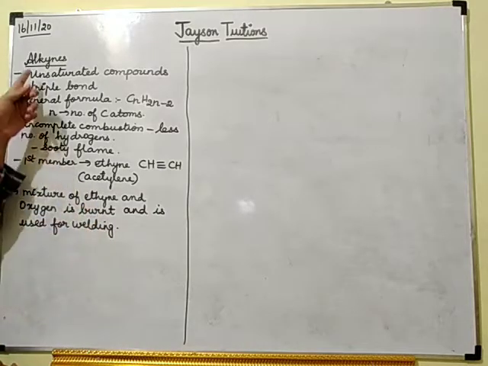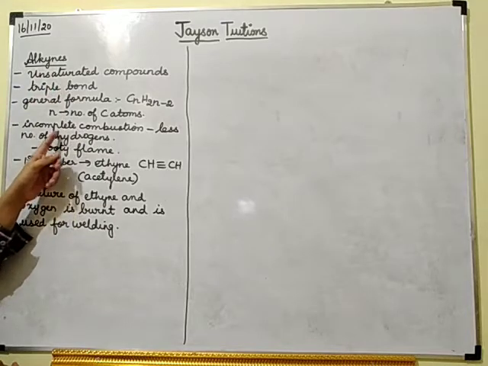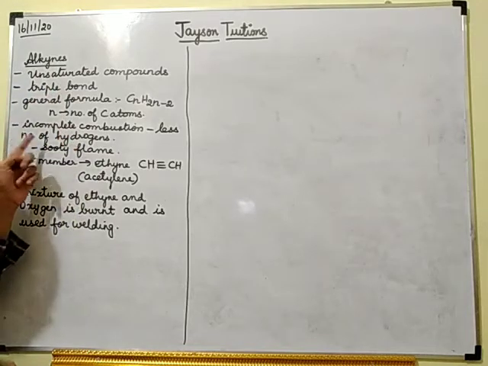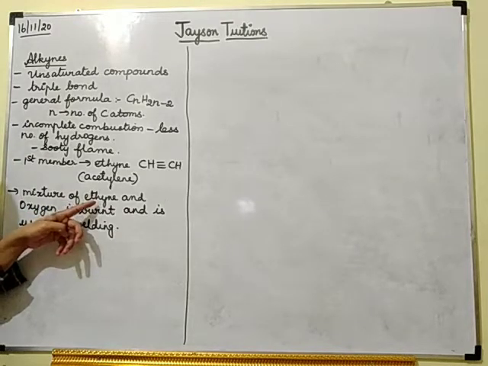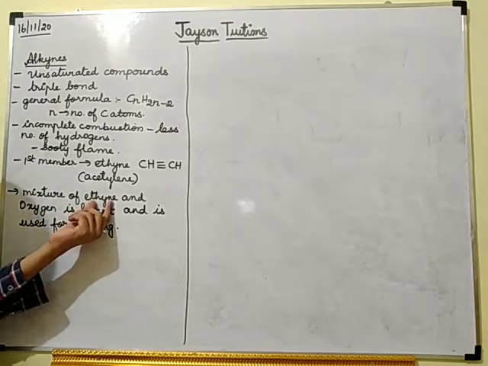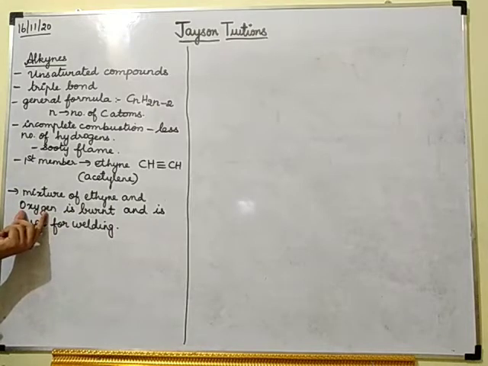See, ethyne is an unsaturated compound, so it will not give complete combustion. It will give only incomplete combustion. So what we have to do is burn this ethyne in the presence of oxygen.